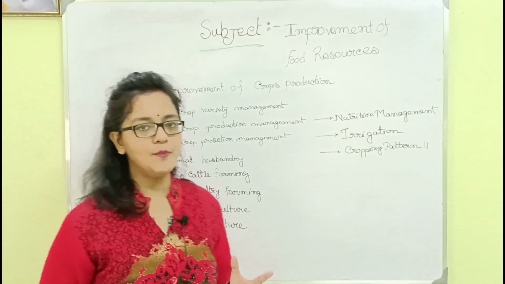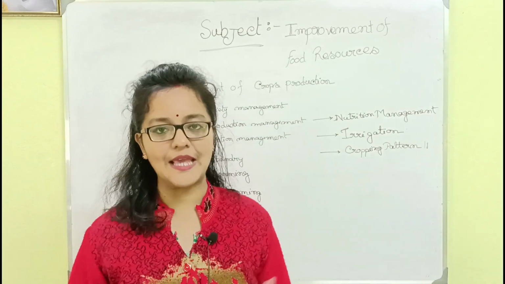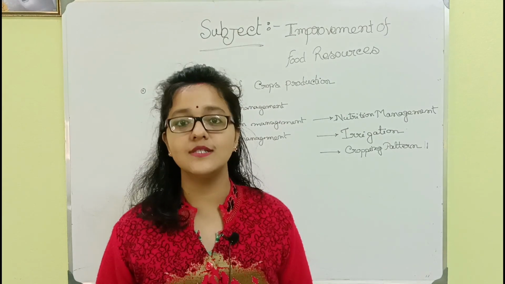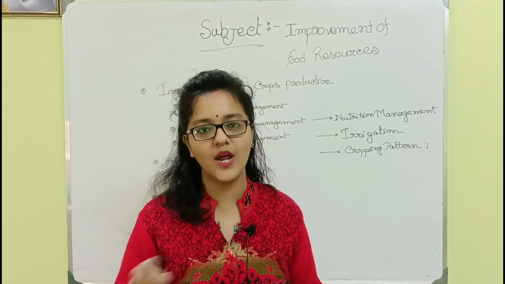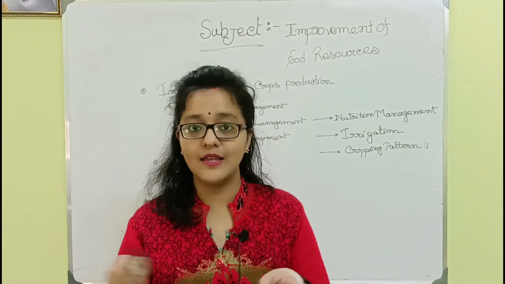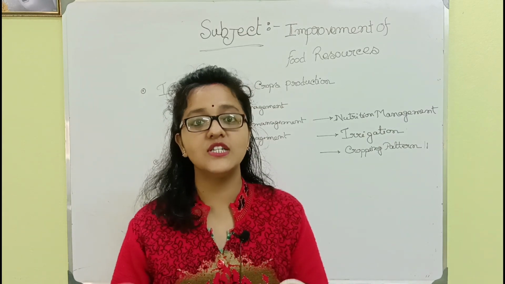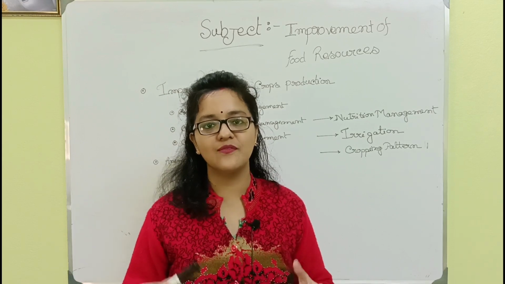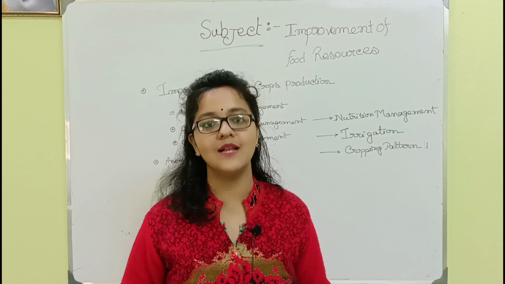What are they? Crop variety management is done to gain different varieties of crops, and this is done by the process of hybridization. We cross two plants belonging to different genera, intergeneric, different species, interspecies, and different varieties, intervarietal.